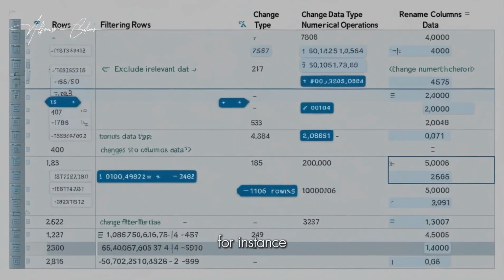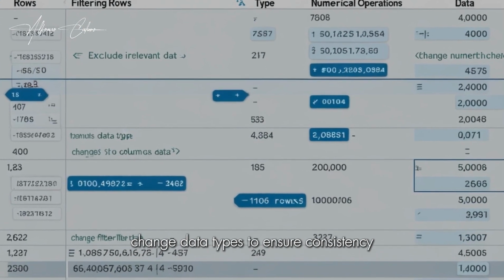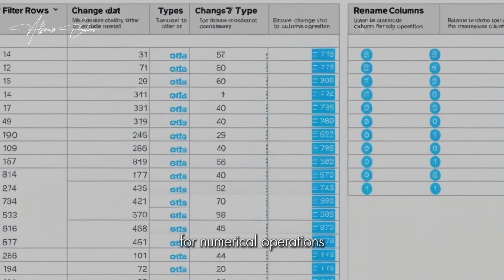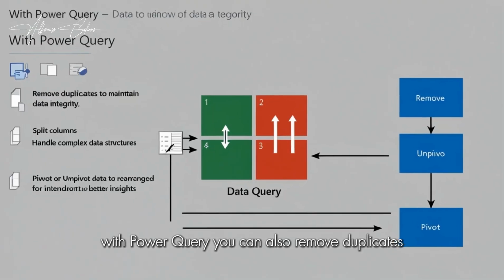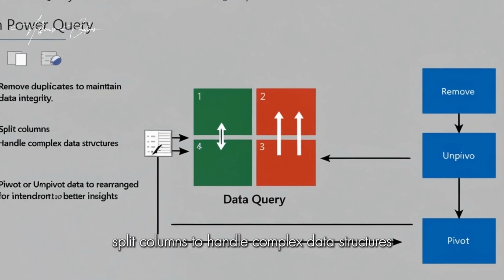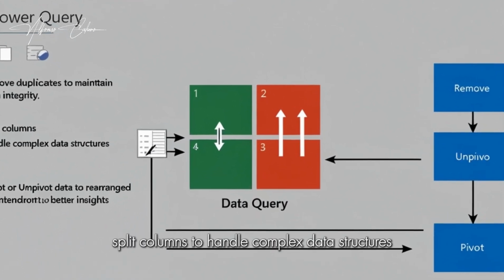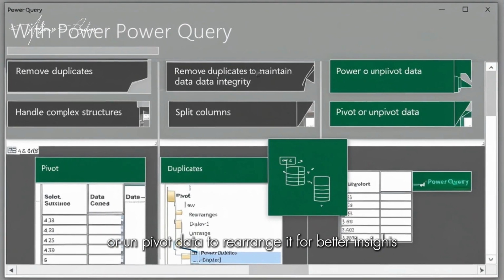For instance, you might filter rows to exclude irrelevant data, change data types to ensure consistency for numerical operations, and rename columns for clarity. With Power Query, you can also remove duplicates to maintain data integrity, split columns to handle complex data structures, and pivot or unpivot data to rearrange it for better insights.